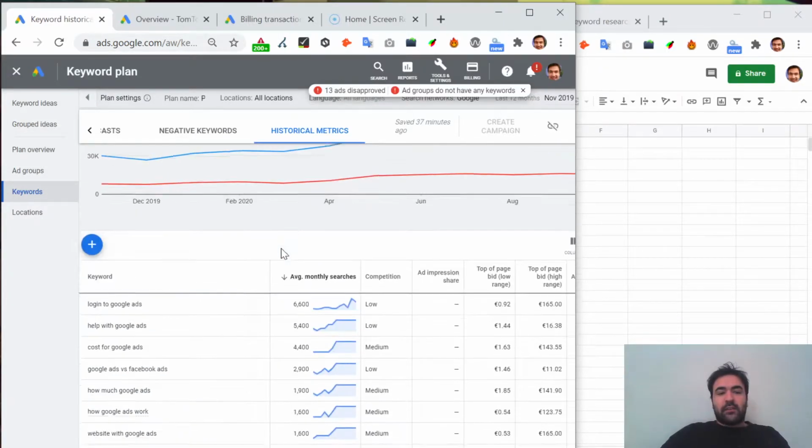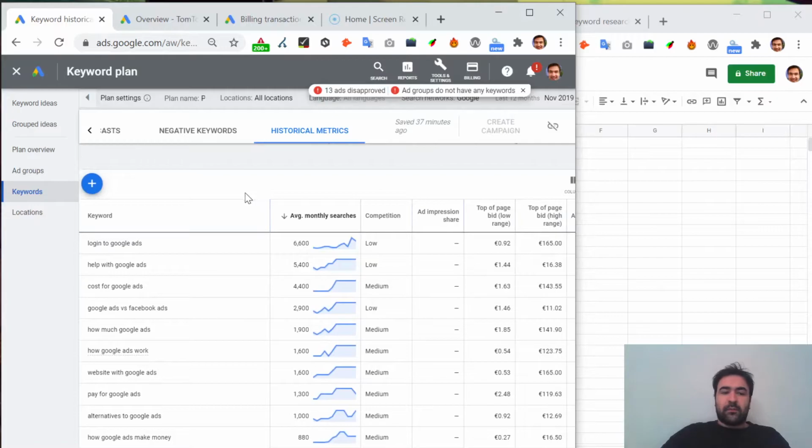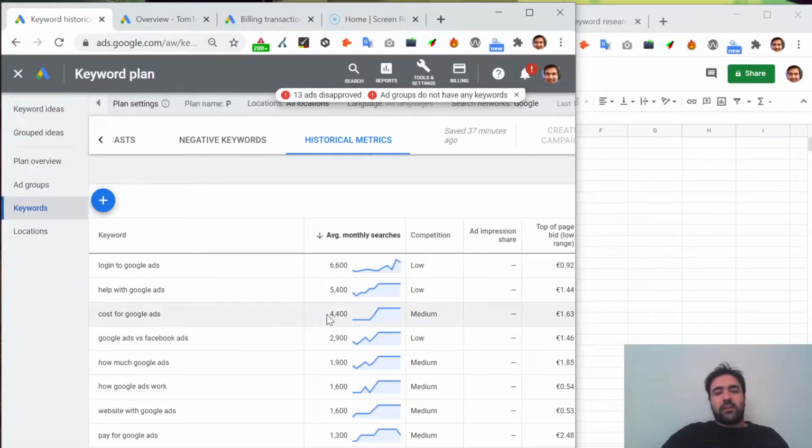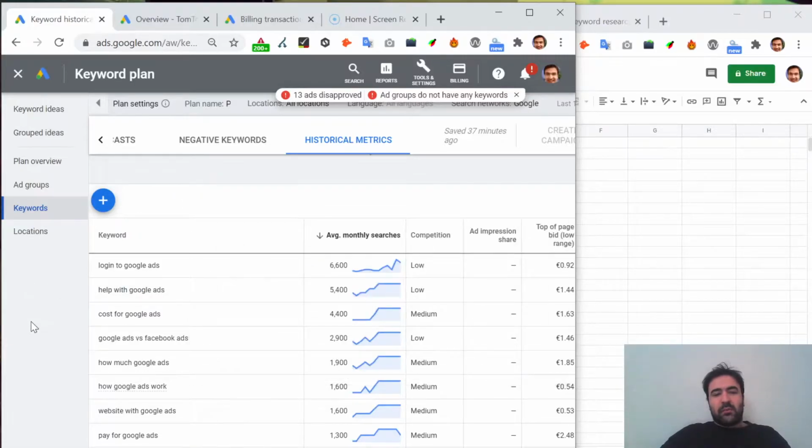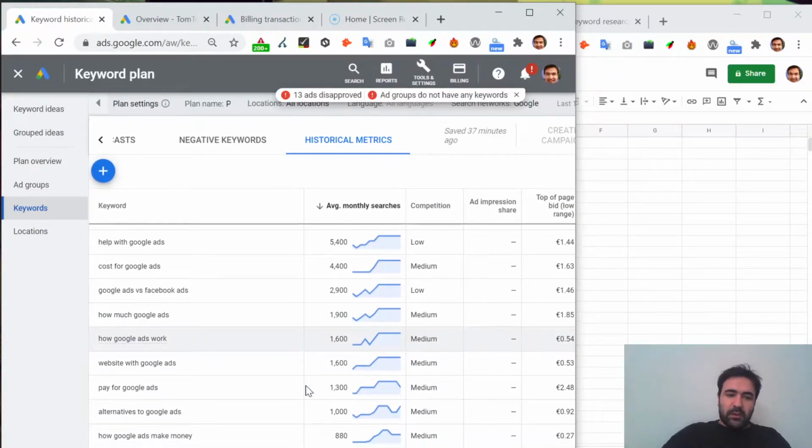Here they are. So plenty of keyword questions related to this topic. It's a little bit larger. And the number one most searched question is login to Google Ads. This is fairly straightforward and predictable because probably people just want to immediately start with the tool. Second most searched question is help with Google Ads. This is interesting because it's also been increasing over time, which means more and more people might be using Google Ads and need help in solving some puzzles.